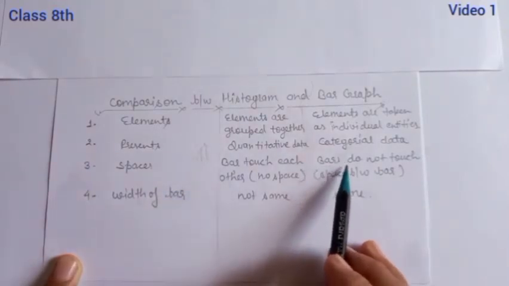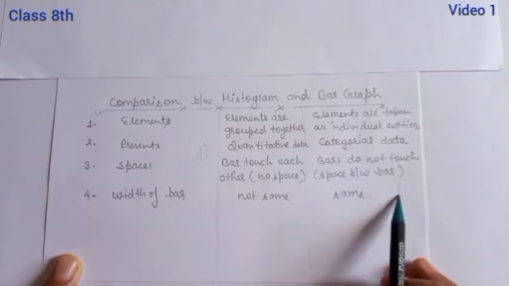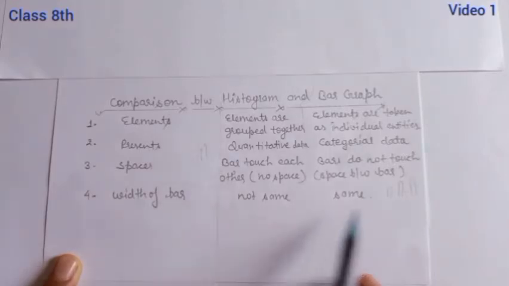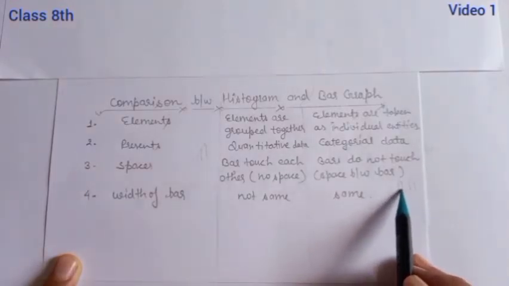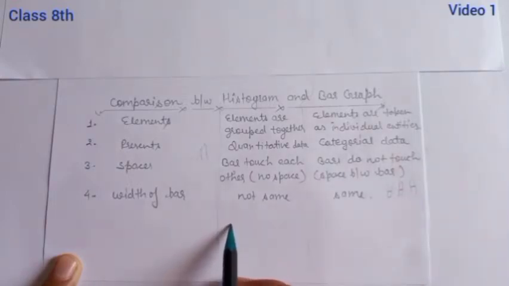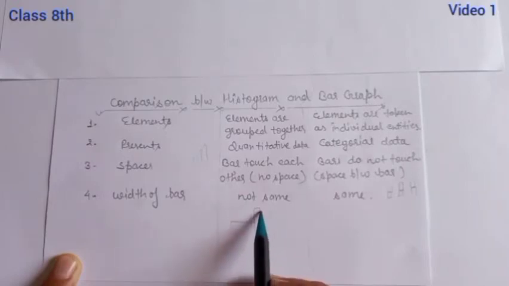In a bar graph there is a gap: one rectangular bar, another bar, and then another bar. So here is the gap. Okay students, and now third, the width of the bar. You can see here the width means this width. It is the same, but in a bar graph sometimes it could be like this, sometimes like this, and sometimes like this.